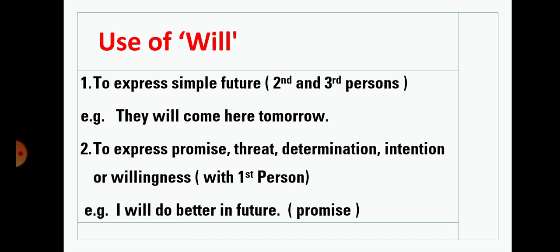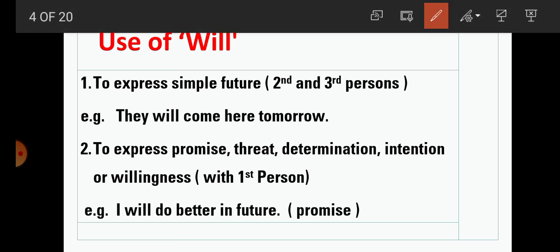Students, now today we are going to read some uses of particular modals. So number 1, use of will. What is the use of will? Students, the first use of will is to express simple future tense in the second and third person.